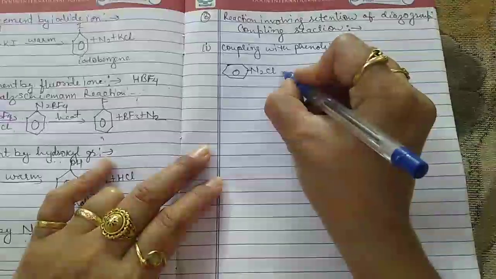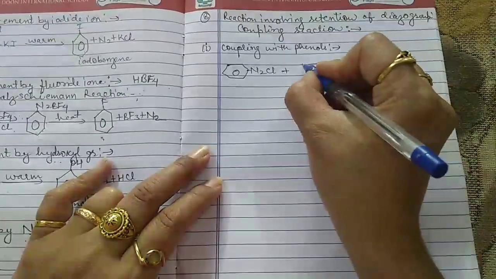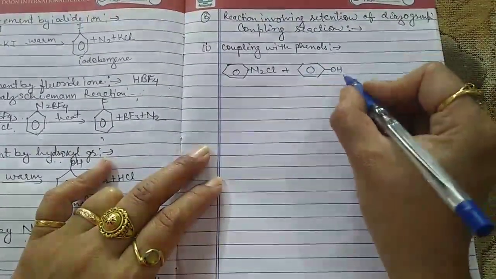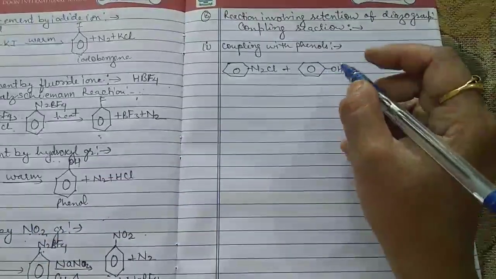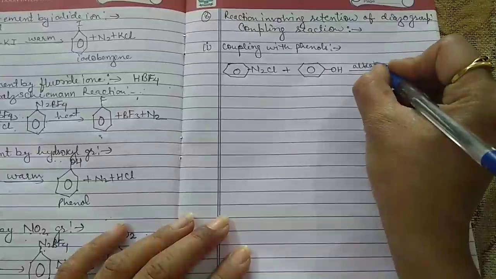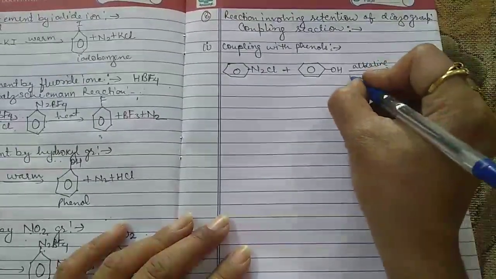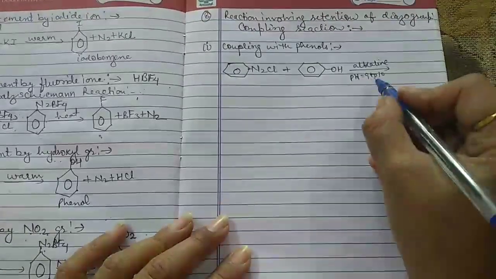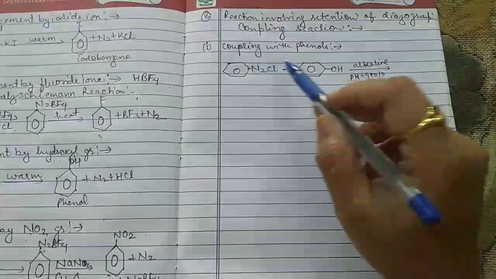When the benzene diazonium chloride reacts with phenol, that is when the benzene ring contains the OH group, this is known as phenol. Here the medium is alkaline. Here we can also mention the pH, that is from 9 to 10. This is the range of the pH for the coupling with phenol reaction.